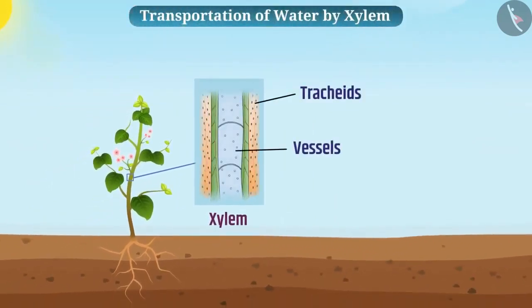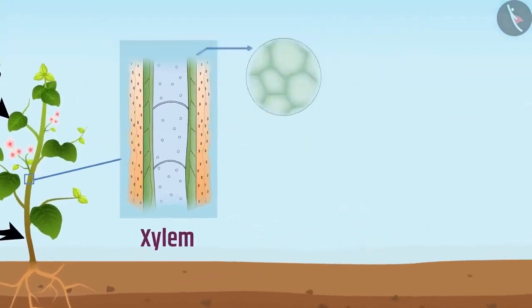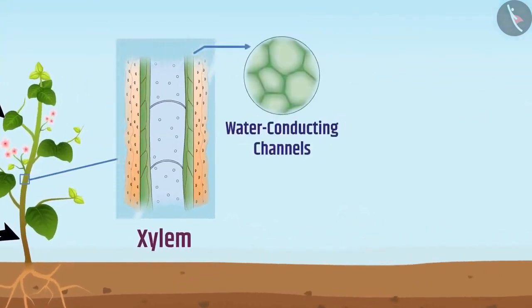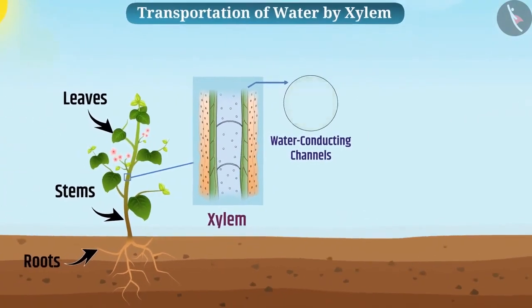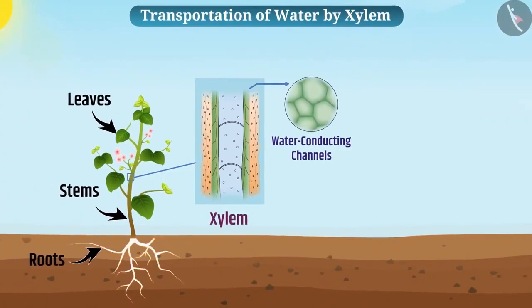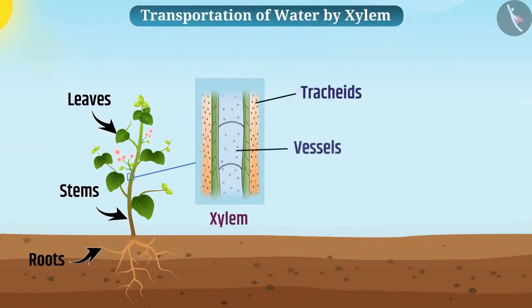Tracheids and vessels of roots, stems, and leaves form a continuous network of water-conducting channels in the xylem tissue. This network is connected to all parts of the plant. Therefore, there are tracheids and vessels in the xylem which transport water and minerals in the form of ions.